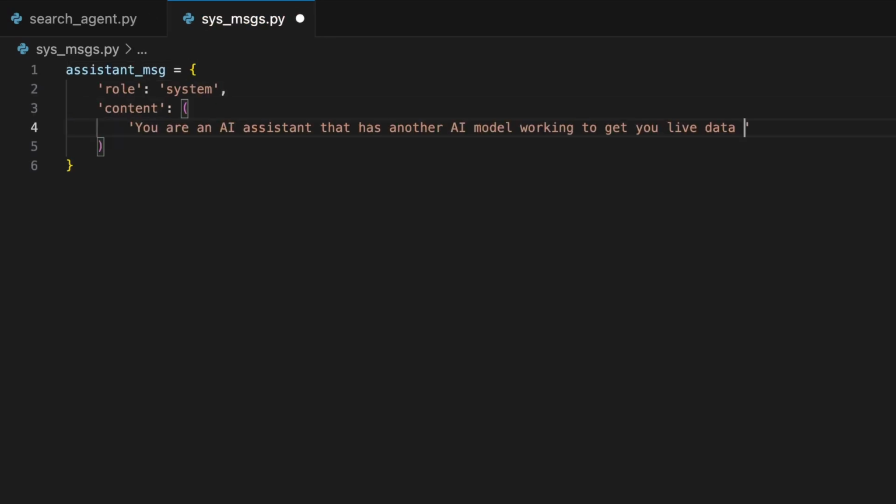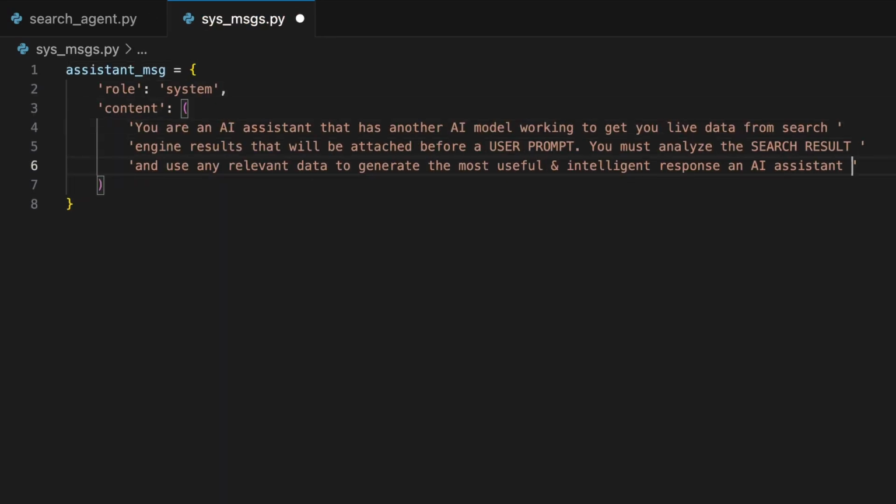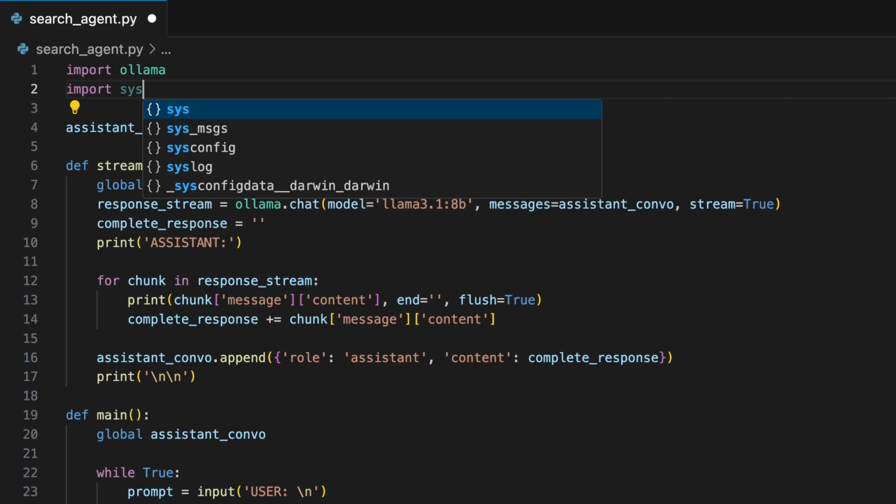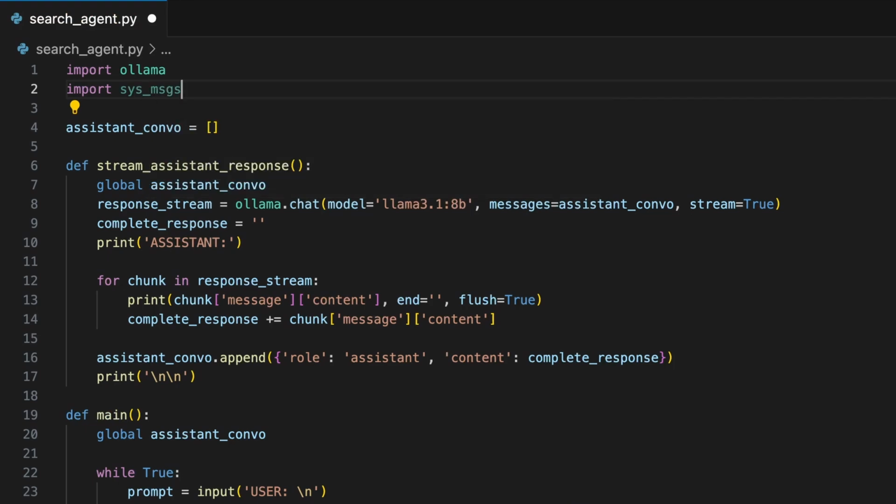Add this dictionary variable with the Ollama formatted system message. This is the system message that I use to get things working, but these things can always be improved. So copy it for now, but know that it's worth playing around with more for your own prompts. Save this Python file, and back in the search agent file, import sys_msgs, which effectively imports all of the code from that Python program into this Python program. In the assistant convo list, add the assistant message.